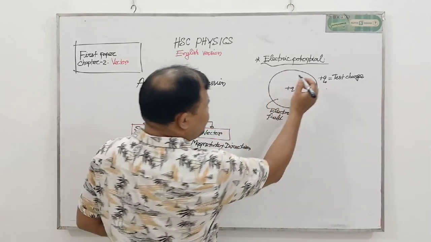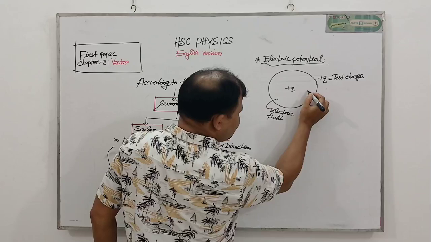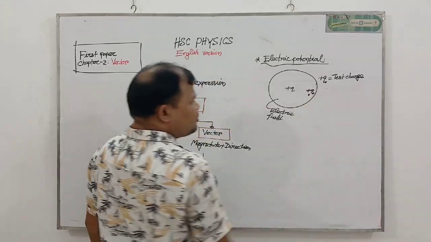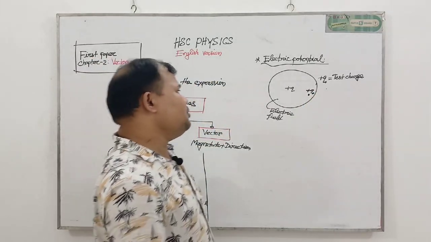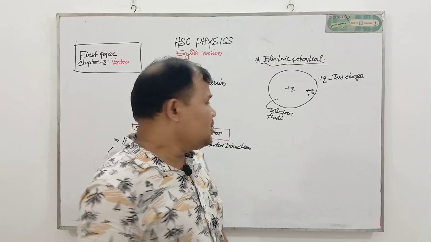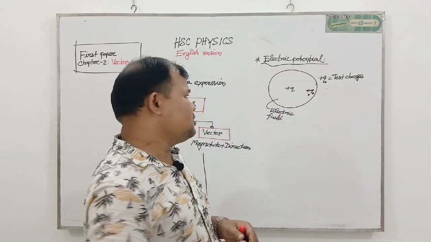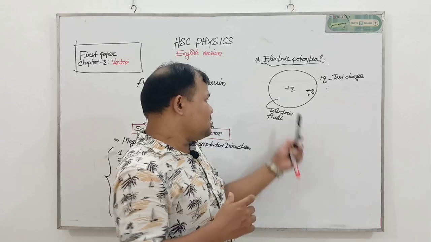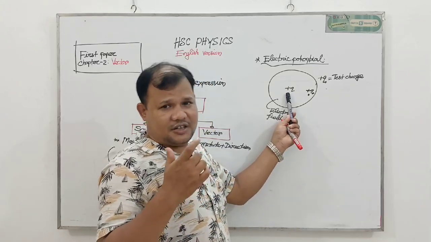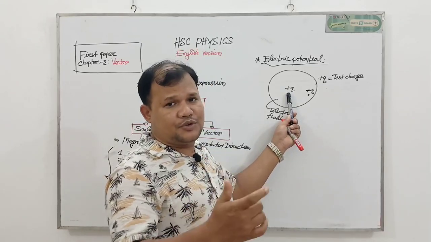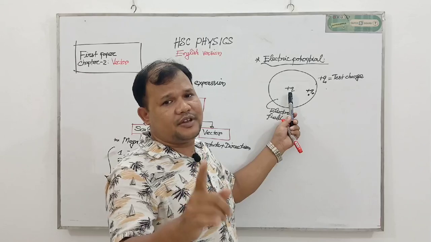But when we put Q naught amount of charge inside the boundary, if we get a repulsion force, then we clearly understand the charge that already created the electric field is of positive nature. My dear student, this is very important.